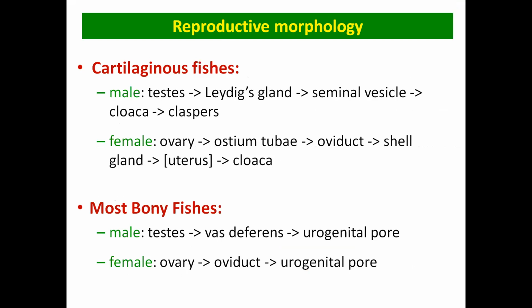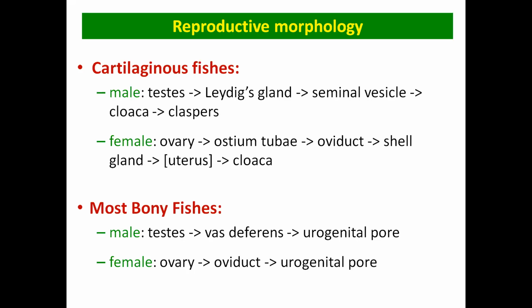Now the reproductive morphology. When we talk about the reproductive morphology, there is a difference between the cartilaginous fishes and the bony fishes. In most of the cartilaginous fishes, the fertilization is internal. In most of the bony fishes, the fertilization is external. So there is a general difference between their reproductive morphology or anatomy also.